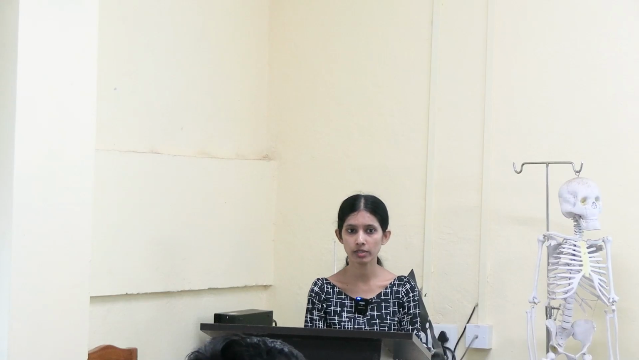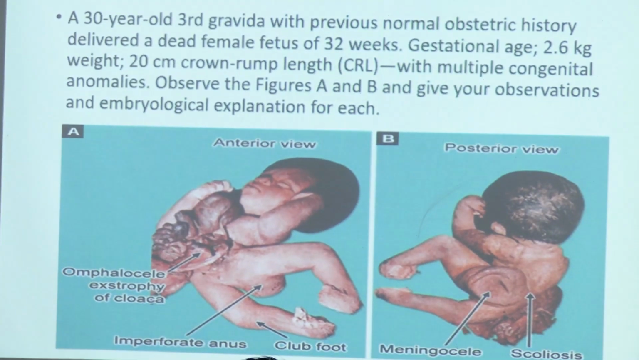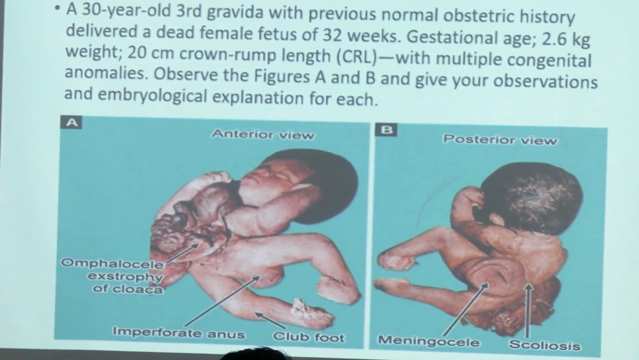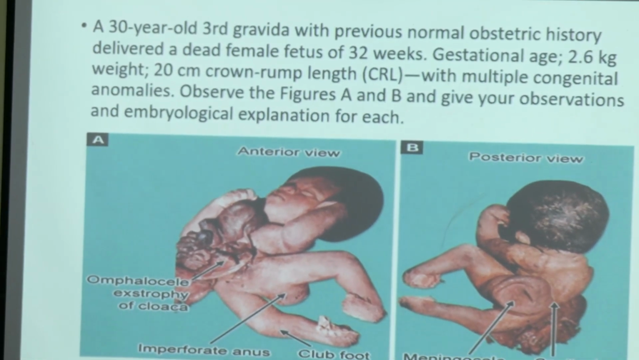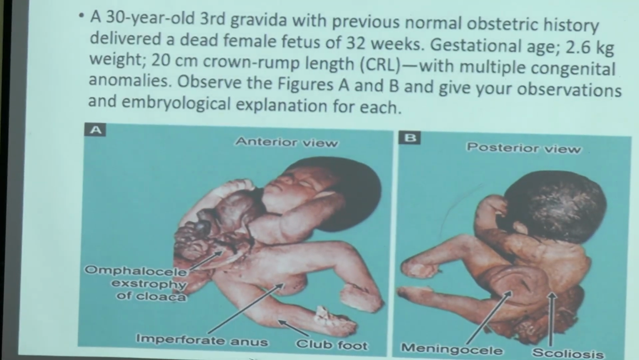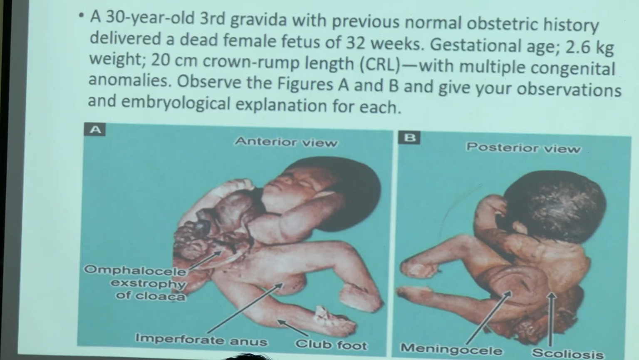Figure B, posterior view. In which region can we see the meningocele condition? It is related to which part of the body? The last condition is scoliosis. What do you mean by scoliosis? Again, it is related to which part of the body? Large intestine. Scoliosis. Which one? Meningocele or scoliosis?